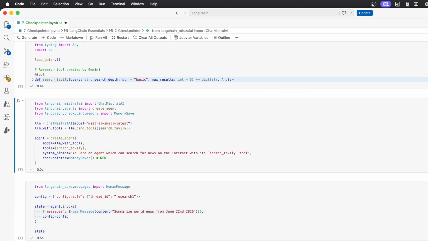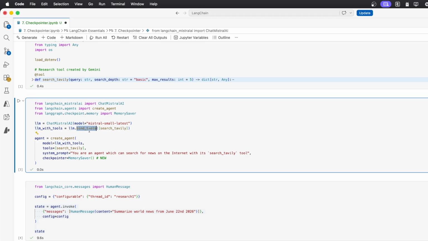And then this is more or less what we have done so far. We need to create an LLM client that has access to the tools. So you take your first LLM client and you bind the tools. Here there is a single tool in my list, this search Tavily tool. Apart from that, when I create my agent, I need to pass this LLM client with tools, the list of tools for the automatic tool execution, a system prompt if I wish so, and newly I need to provide a checkpointer so it has some type of memory.